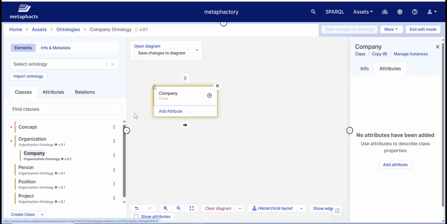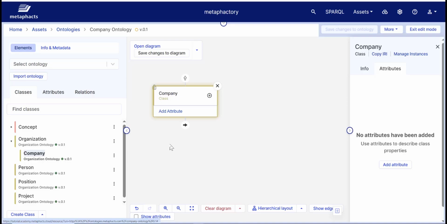To support modularization, Metaphactory allows for modifying classes and attributes only from the context of the ontology in which they were created. When we click on a class, we'll see two arrows, one on the top and one on the bottom. The arrow on the top is to define a subclass relation, and the arrow on the bottom is to define any other type of relation.